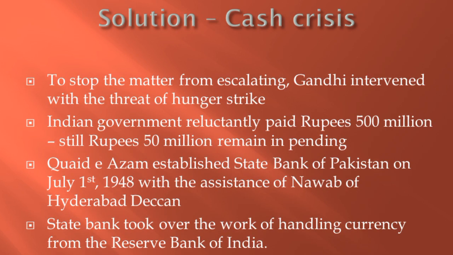At this, Gandhi intervened with the threat of hunger strike if the amount was not paid. Thus, the Indian government reluctantly paid rupees 500 million. Still, 50 million rupees remain pending. To deal with the ongoing economic crisis, Quaid-e-Azam, with the help of the Nawab of Hyderabad Deccan, established the State Bank of Pakistan on 1st July 1948, which took over the work of handling currency from the Reserve Bank of India.